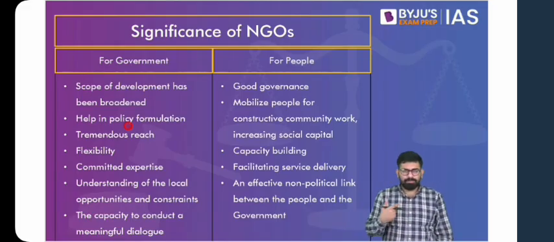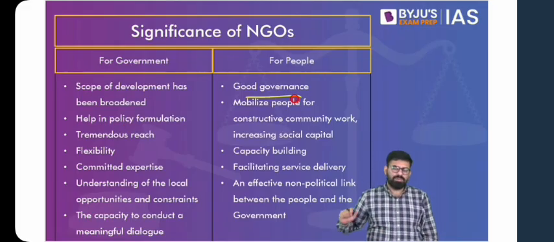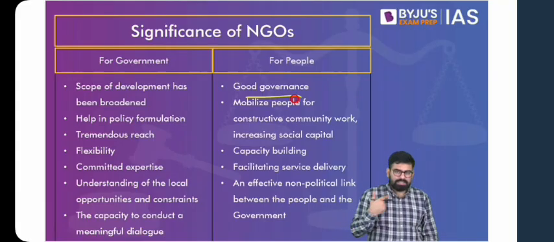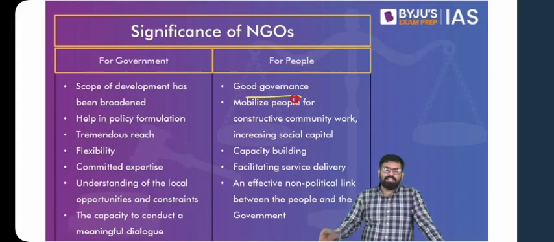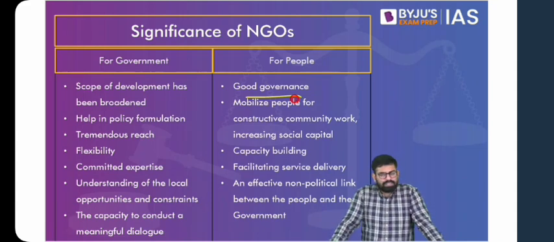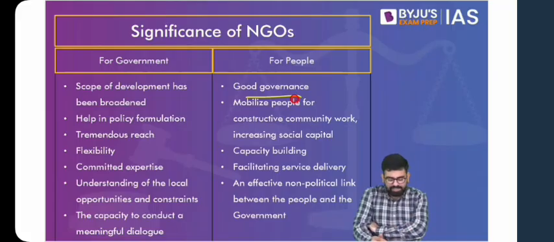If we talk about people, people get to hold their government responsible, accountable. These NGOs will help. For example, RTI, I've already given an example. They will help in increasing the transparency in the system. They'll go behind the government, saying that you need to be transparent about the way you are using these resources. So increasing the transparency, holding them accountable, ultimately leading to good governance.